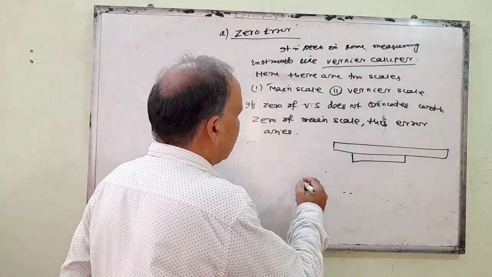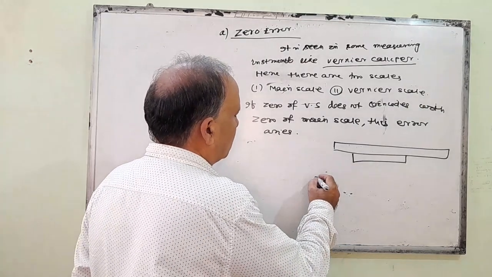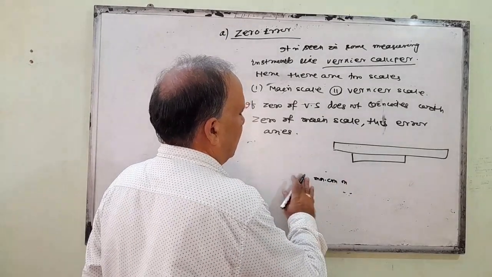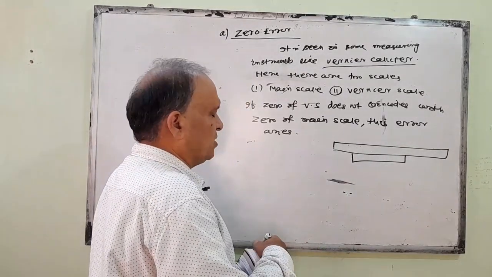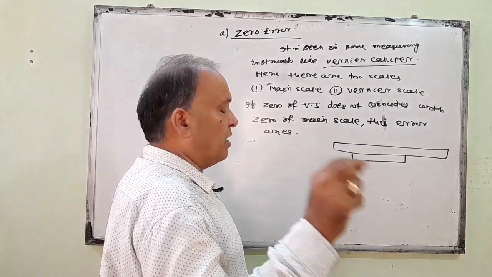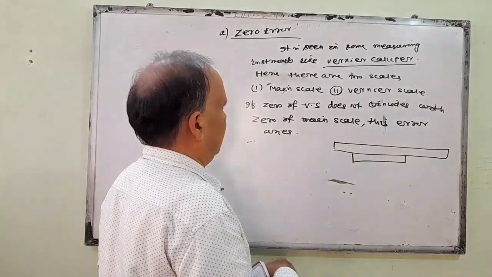Suppose in a meter scale, we measure the minimum length up to millimeter, centimeter, meter, like this.